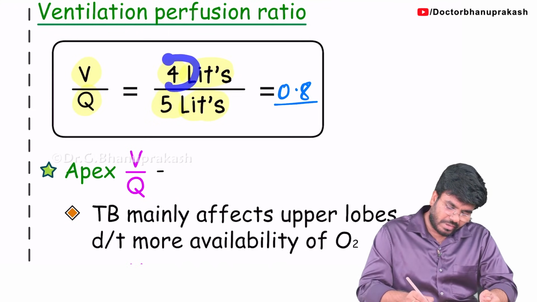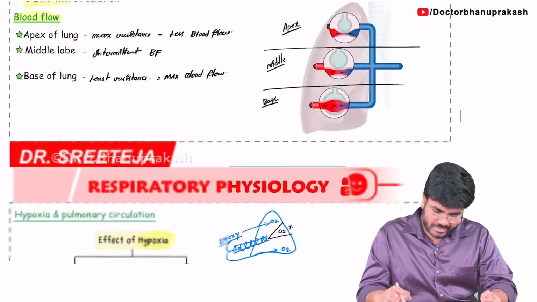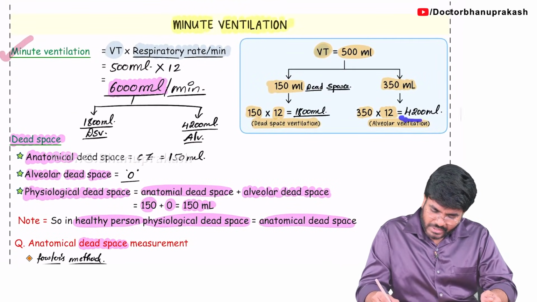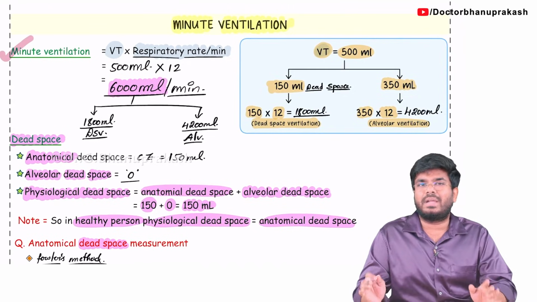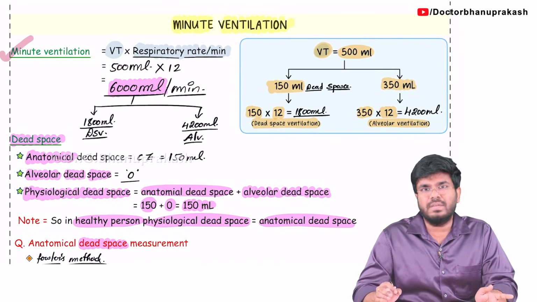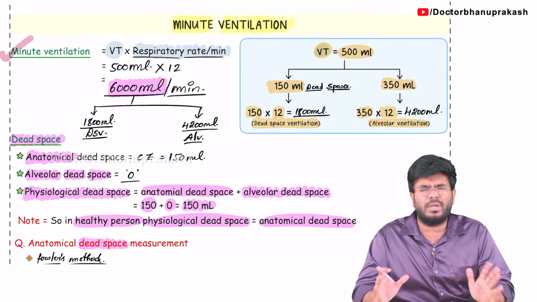So don't confuse where we have discussed this alveolar ventilation. Here we have calculated the alveolar ventilation is 4200 ml, that's 4.2 liters. Round figure, you can say 4 liters.